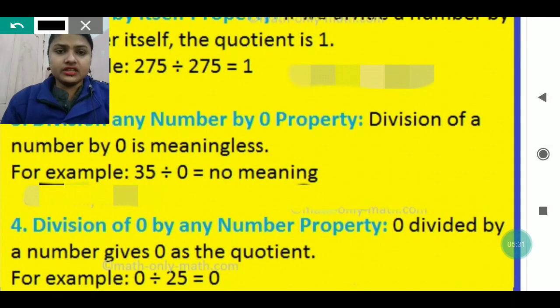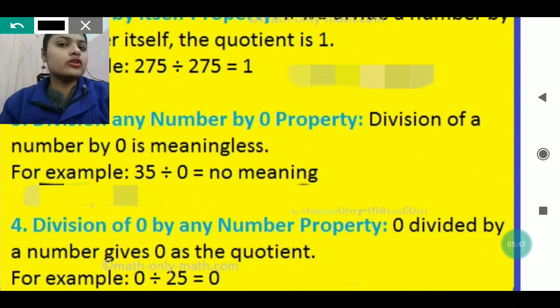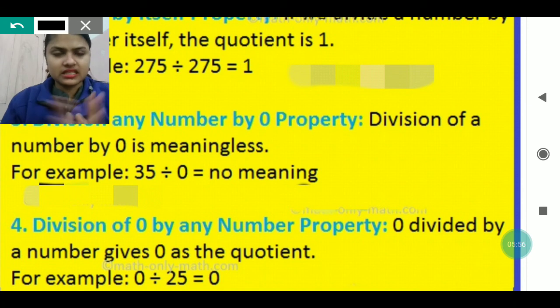Last property of division: division of 0 by any number. What does it mean? When 0 is divided by a number, it gives a quotient of 0. The same property which we have learned before. If you divide any number by 0, it is meaningless. And if you divide 0 by any number, you will get 0 only. In both cases it is the same.